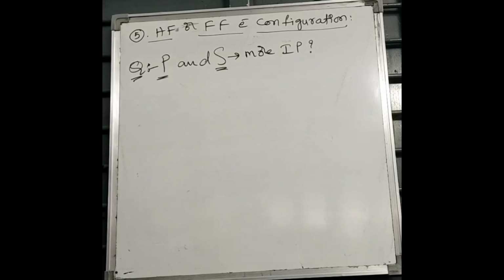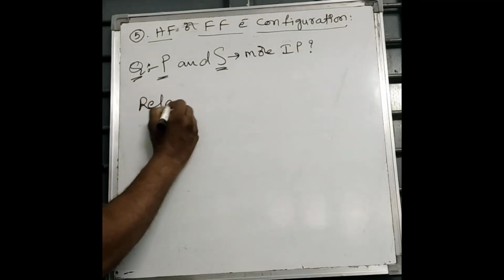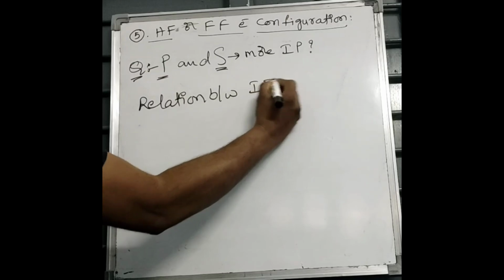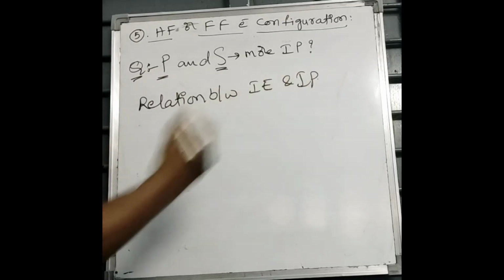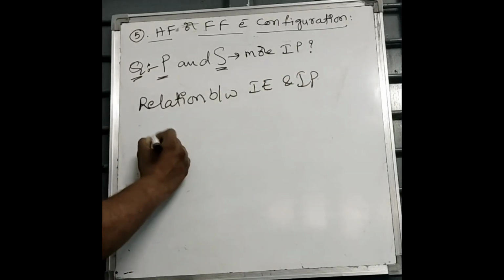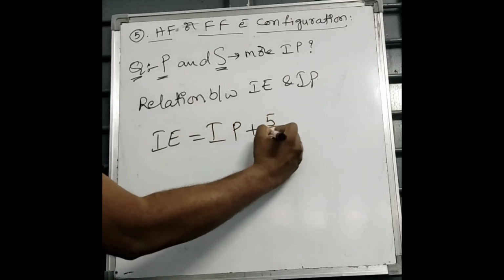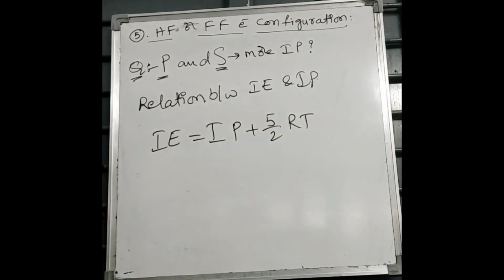Finally, I want to tell you the relation between ionization energy and ionization potential. Ionization energy equals ionization potential plus phi by 2 RT.